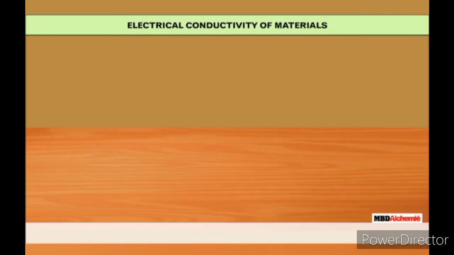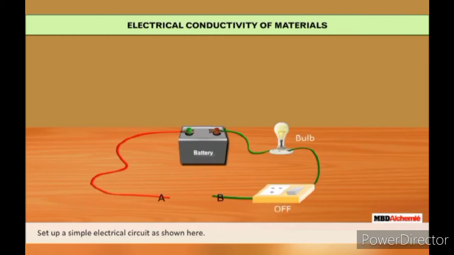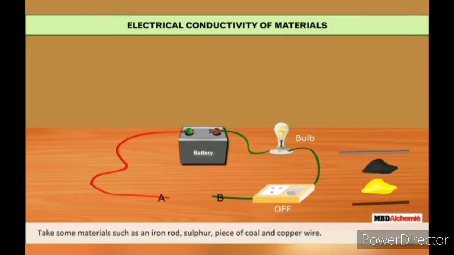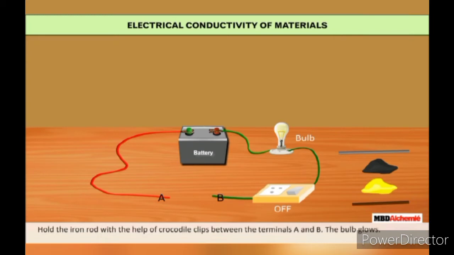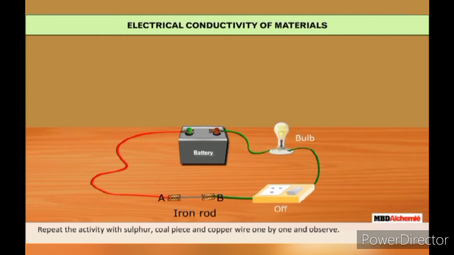Electrical conductivity of materials. Let us do an activity to demonstrate electrical conductivity of materials. Set up a simple electrical circuit as shown here. Take some materials such as an iron rod, sulfur, piece of coal, and copper wire. Hold the iron rod with the help of crocodile clips between the terminals A and B. The bulb glows. Repeat the activity with sulfur, coal piece, and copper wire one by one and observe.